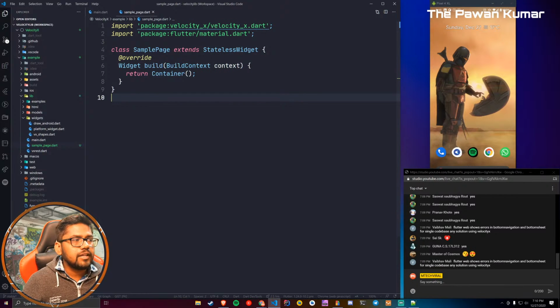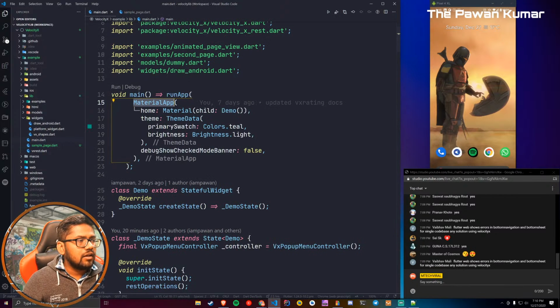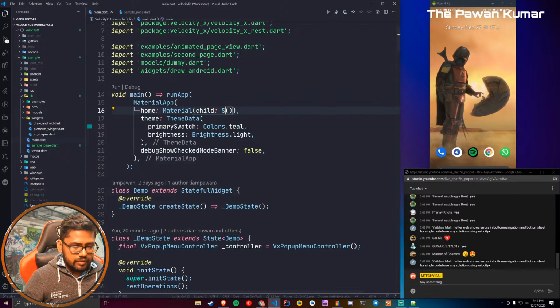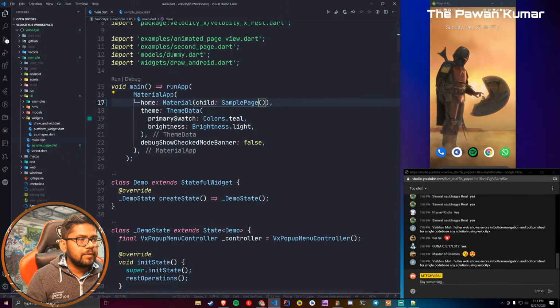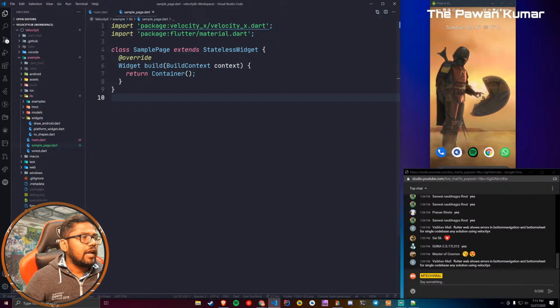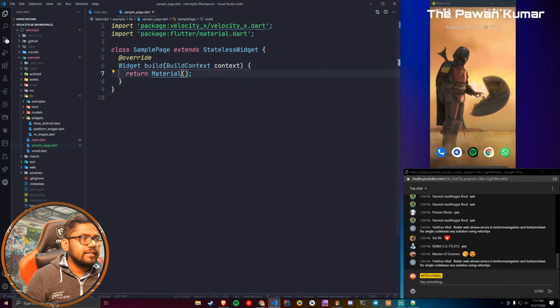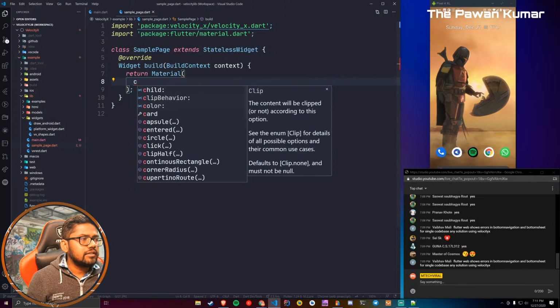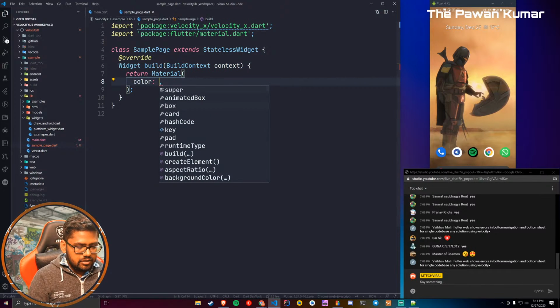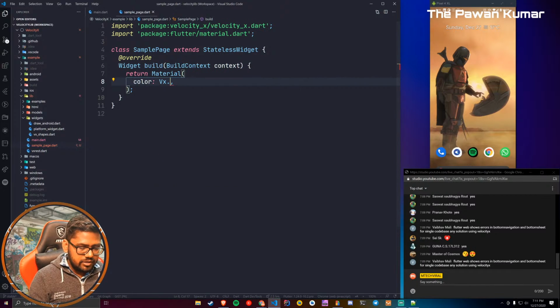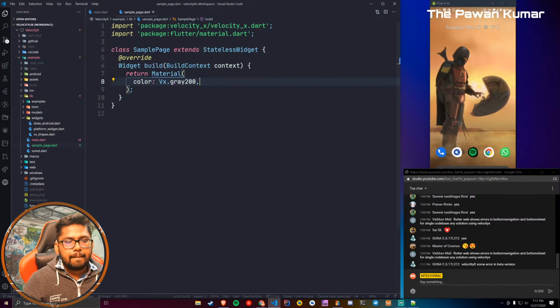This should look fine. In main, rather than going to demo, we will go to SamplePage now. The sample page is just a container. Rather than container, I'll make it Material. So Material, and let's give some color. I'll say vx.gray200, something like this.